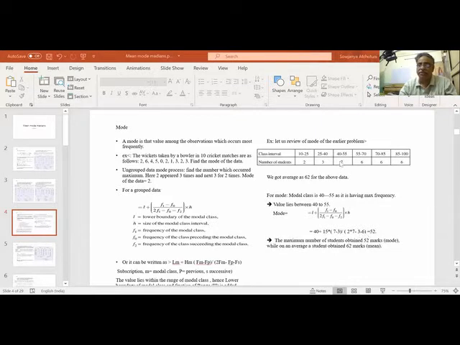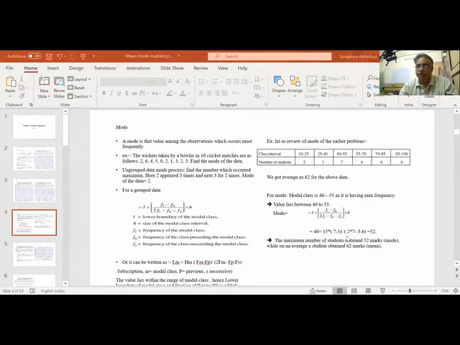So 2 into 7 minus 3 minus 6. What is 3? 3 is the previous frequency. What is 6? It is the next frequency. So that is coming to 52. So the value is between 40 and 55. The value becomes 52. We could identify a figure here. Let us see the formula.